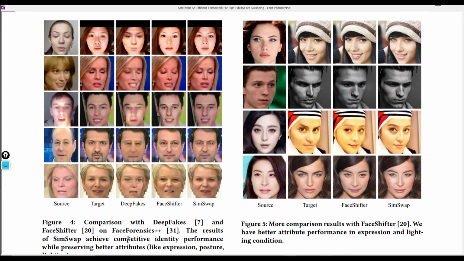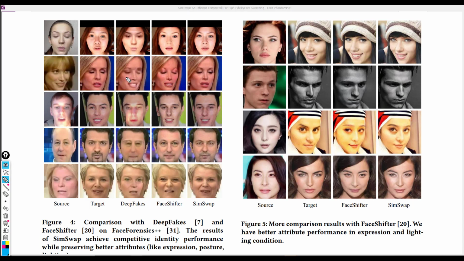And then comparing with other methods, we see that the SimSwap again outperformed the others like the DeepFakes and then the FaceShifter method. And as you could see, the SimSwap framework does better at preserving the attributes of the target image while ensuring that the identity of the source is being transferred to the target image.